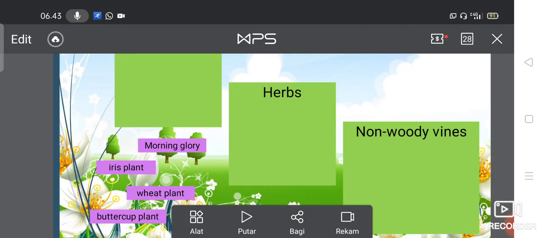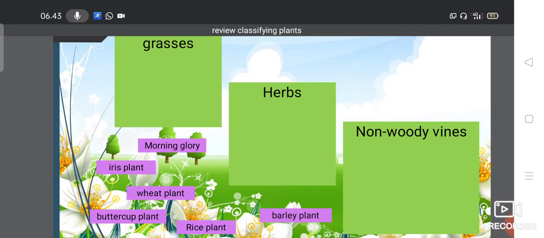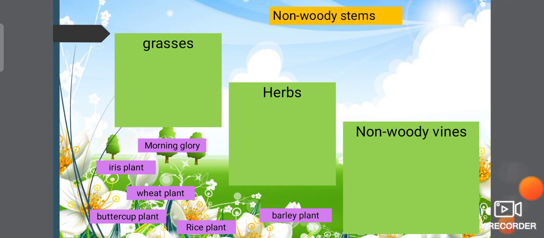And that's the end of our review in classifying plants. Keep on reading and practice.